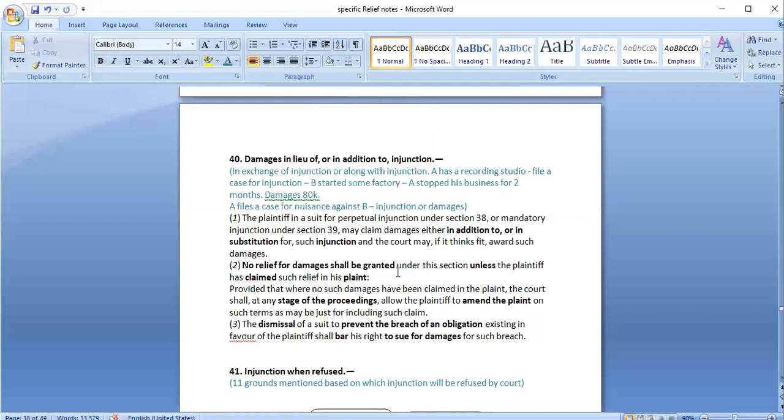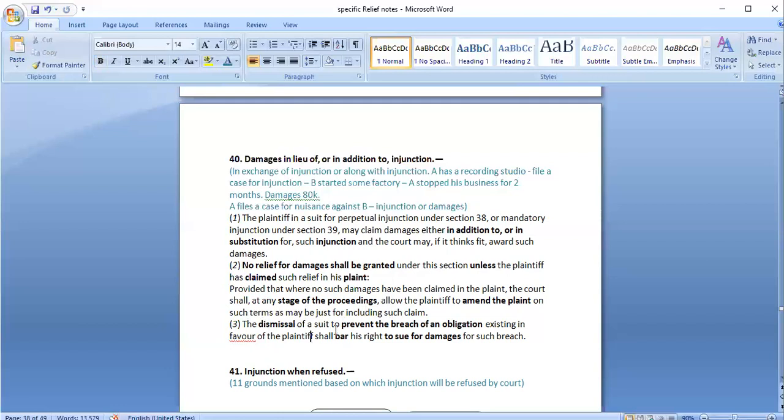No relief for damages shall be granted under this section until and unless the plaintiff has claimed for it. This provision we have already seen in other sections also, that whenever damages are provided, the plaintiff must have expressly claimed for it. If not, court may also allow him to make changes in his plaint at any stage of the proceeding, including execution, and the person can ask for damages and court would provide accordingly.